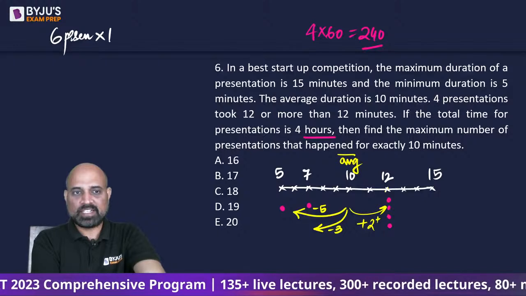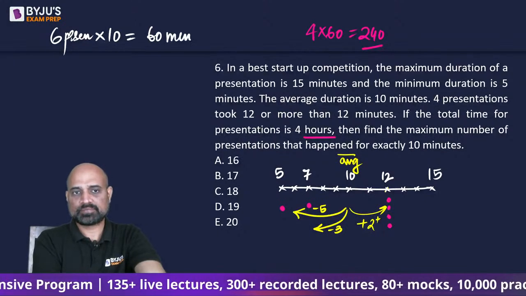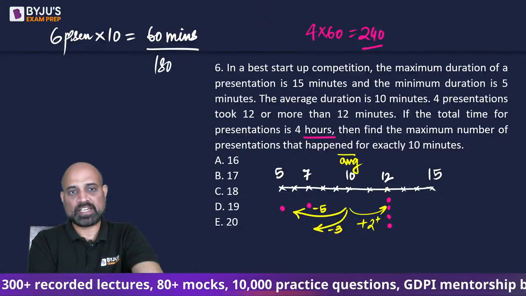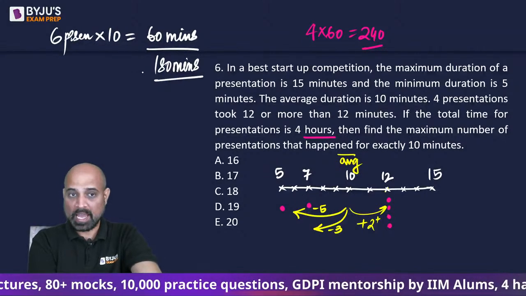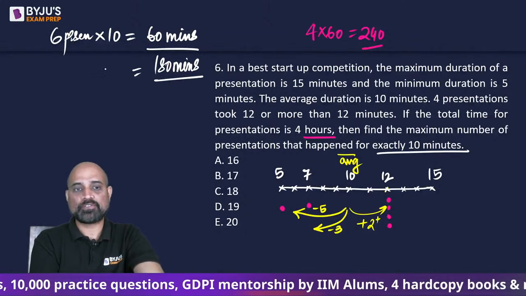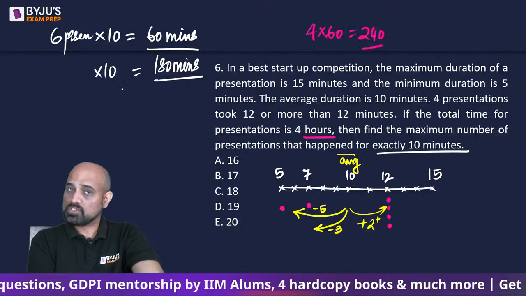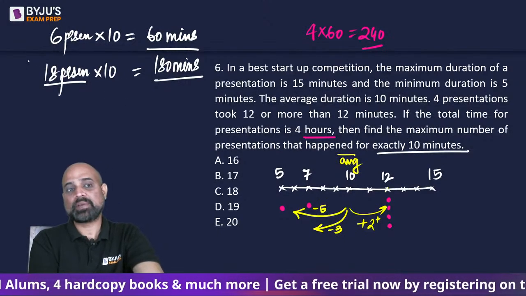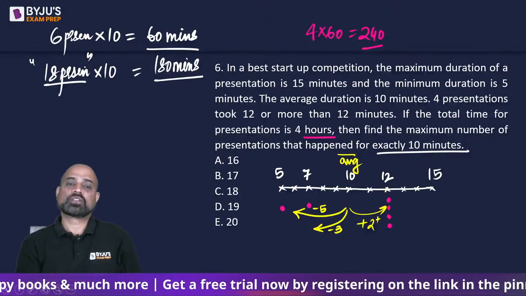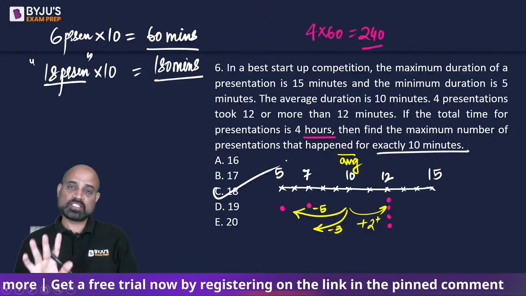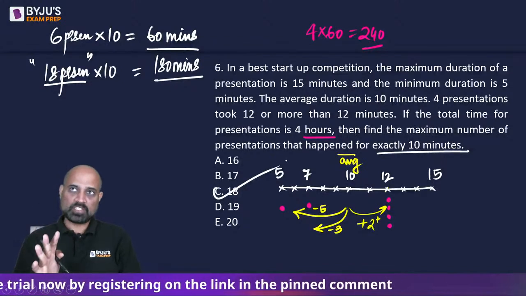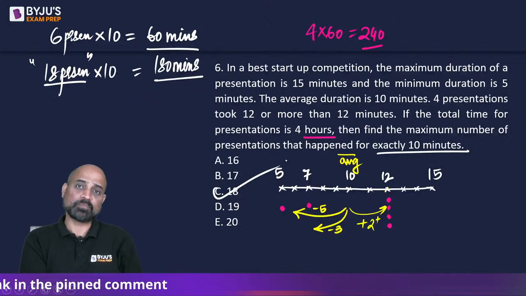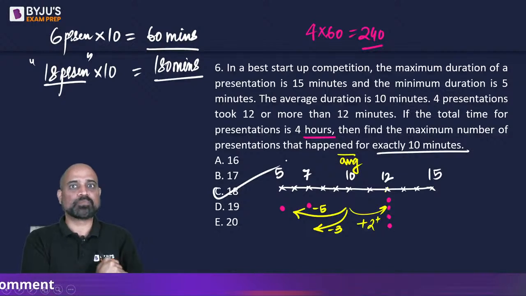So 6 presentations, and on average 10 minutes each, so 60 minutes. These 60 minutes are used out of 240 minutes. So can we say 180 minutes remain, and each one is going to be exactly 10 minutes long? So we can have 18 presentations. So we can say a maximum of 18 presentations can be 10 minutes long, such that overall the sum is 240 minutes. There are 4 presentations at the 12-minute mark or more, and 2 presentations below the 10-minute mark.